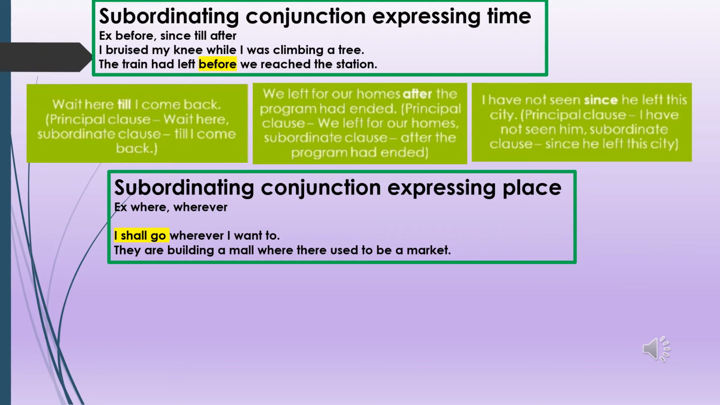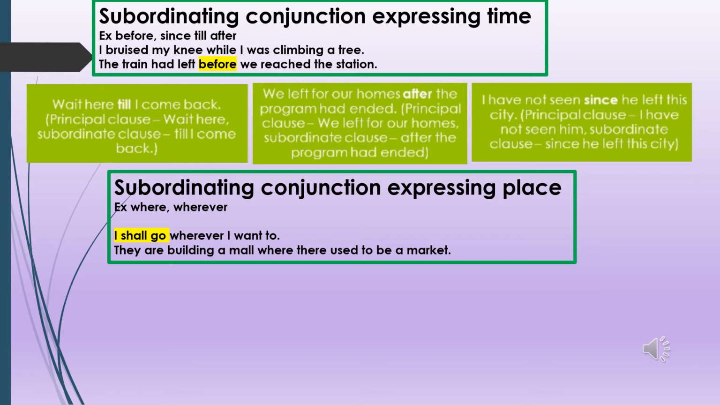And now we have subordinating conjunctions expressing place, that is where and wherever. When I use where in a sentence, I'm talking about in or at a particular place. When I'm using wherever, I'm talking about in any place, or in all the places. For example, I shall go wherever I want.